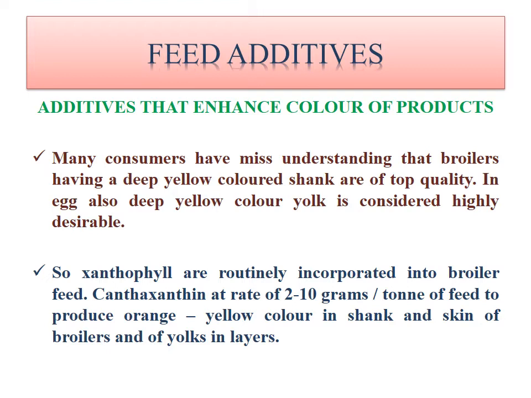So xanthophylls are routinely incorporated into broiler feed, and because of this there will be yellow coloration of their shank. Then canthaxanthin at a rate of 2 to 10 grams per ton of feed is added to produce orange-yellow color in the shank and skin of broilers and in the egg of layers.